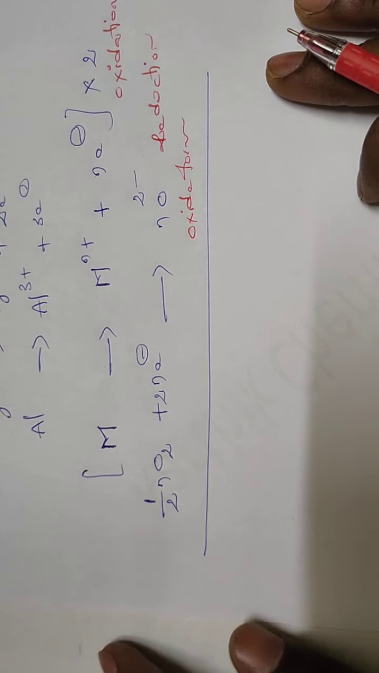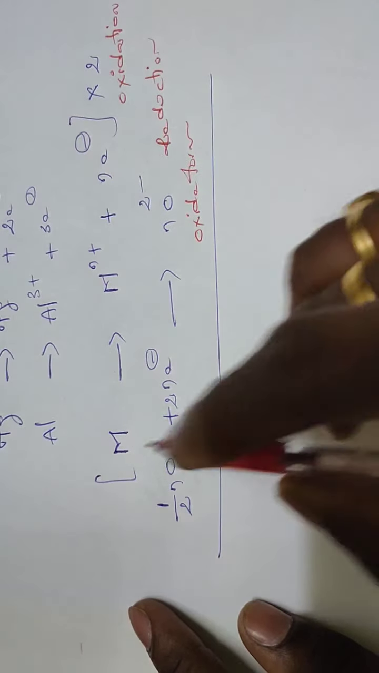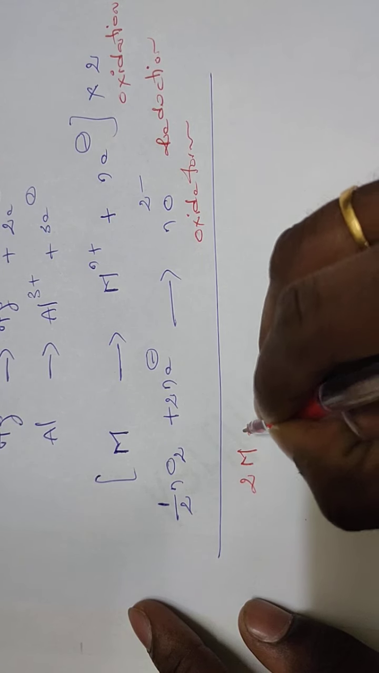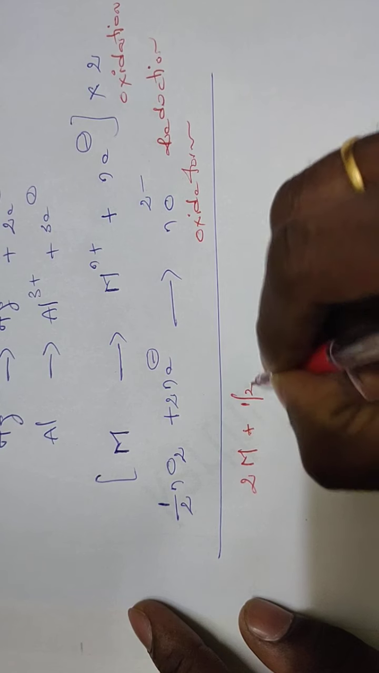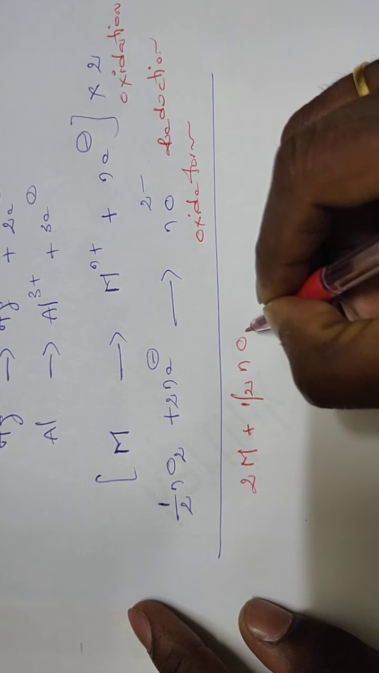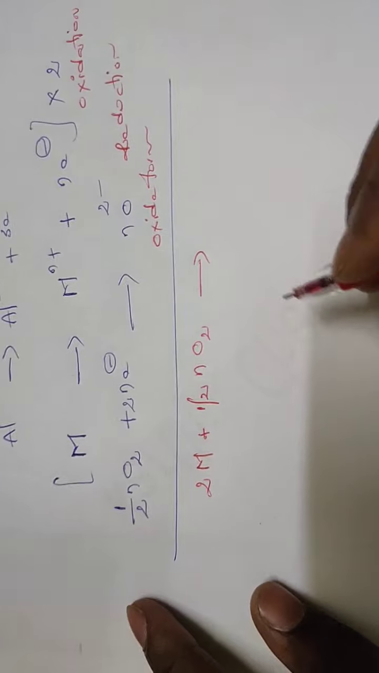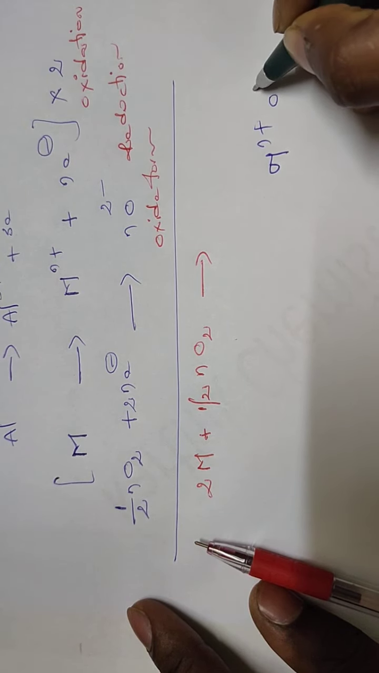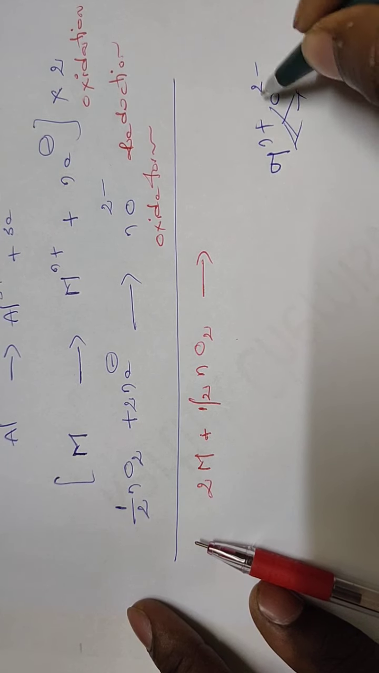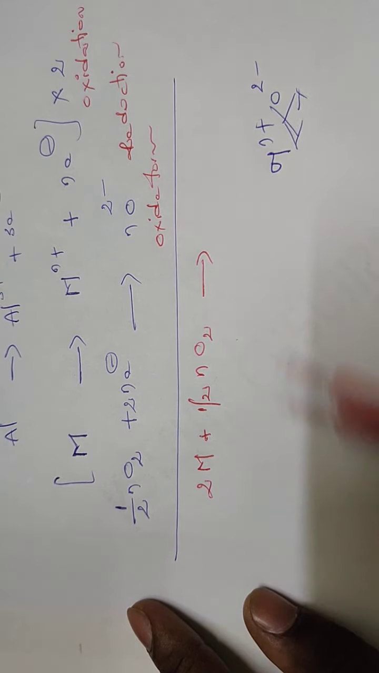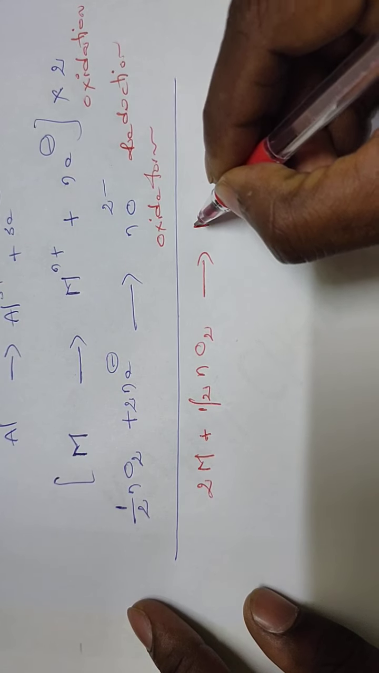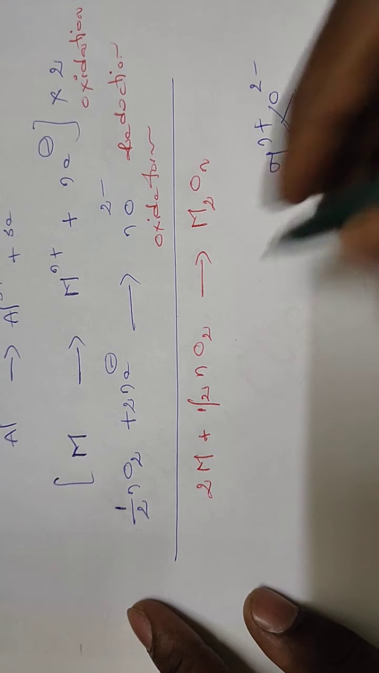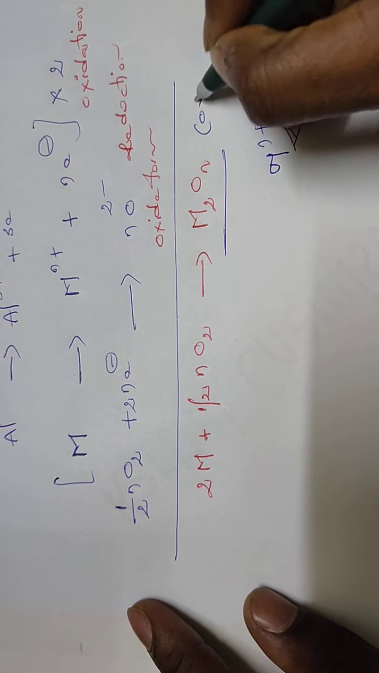And then what is the net reaction? 2M plus n/2 O2 gives rise to M2On. That means as per the crisscross rule, M2On is the oxide form.